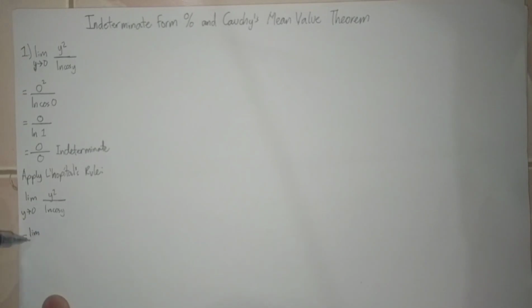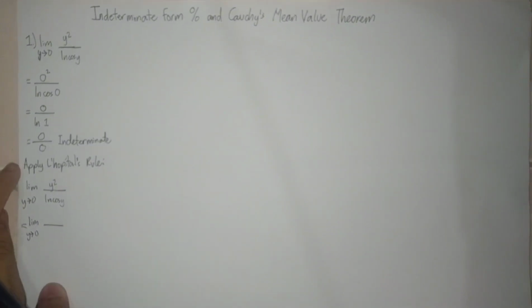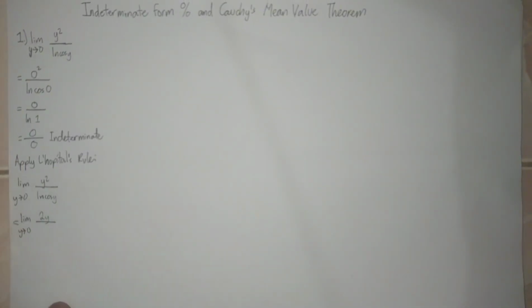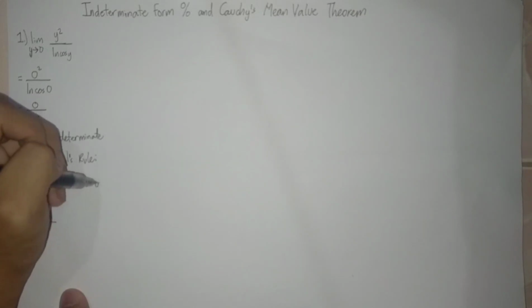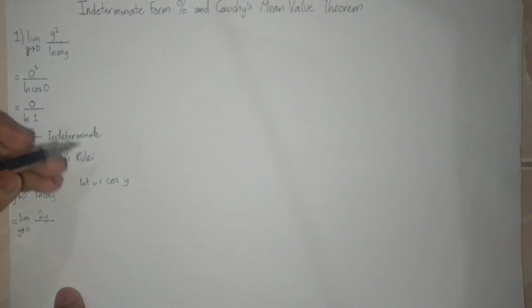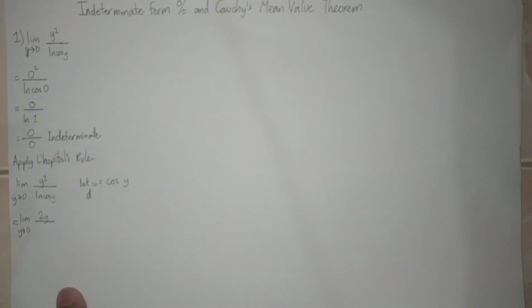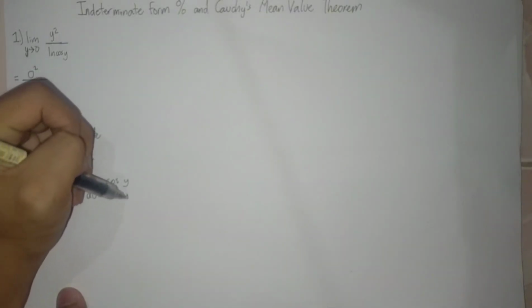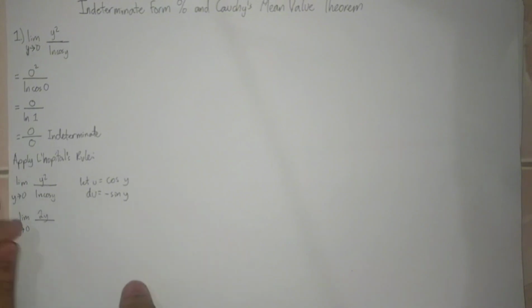So the derivative of y squared is 2y. Then the derivative of ln cosine y: let u be equal to cosine y. Then the derivative of cosine y is negative sine y.